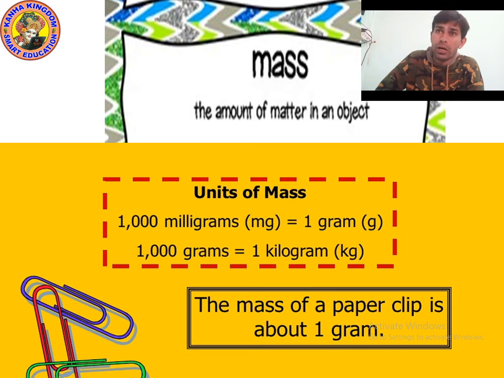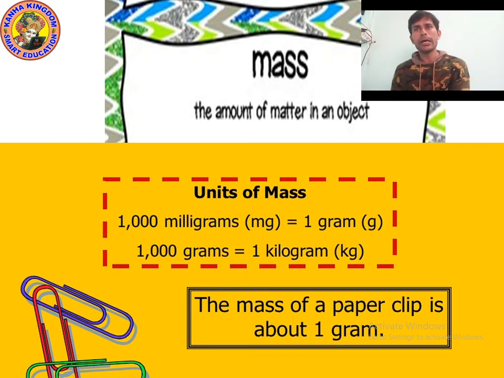The amount of matter in an object is known as mass. So what is the basic unit of mass? Kilogram is the basic unit of mass. Always remember, whenever you change bigger unit into smaller, you always multiply, but whenever you change smaller unit into bigger, you always divide.